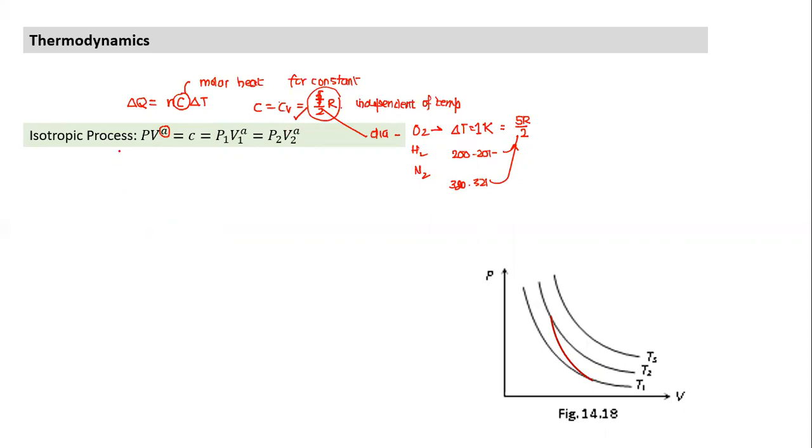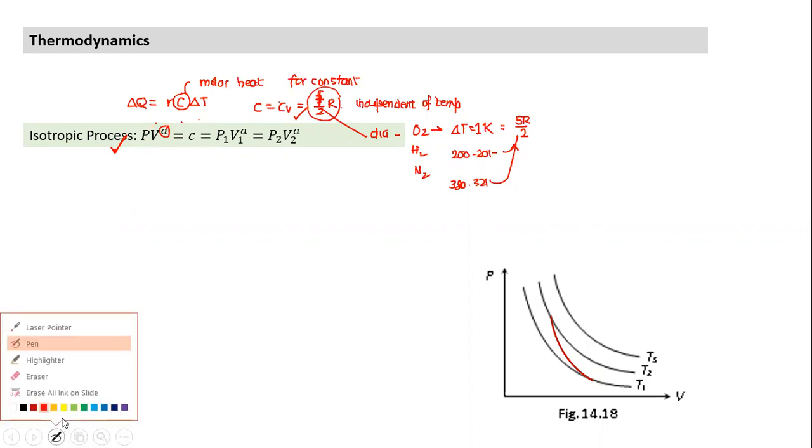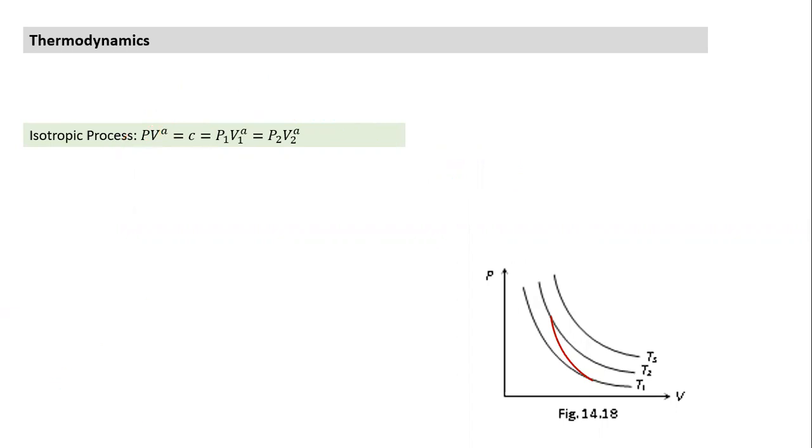Similarly, if I have an isotropic process, I can prove that even in the case of an isotropic process, the molar heat capacity is independent of temperature. And for any general isotropic process, it can have any value. It can be 1, 0.2, 0.1, 1.2, 5, 10, any number. We can define it as an isotropic process. It becomes a general process and it makes certain things easier. Okay, so I hope you can understand independence of temperature.